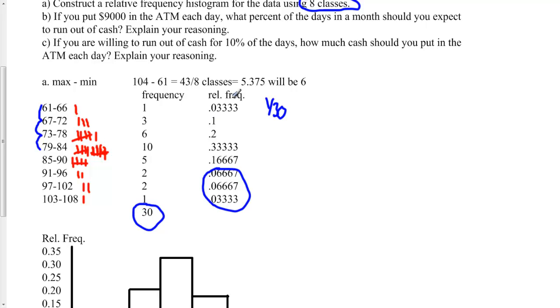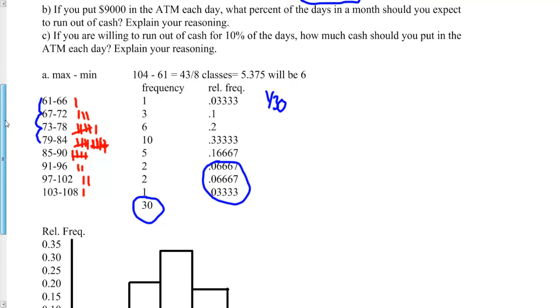Now to get relative frequency, I take each one of my frequencies and divide it by the total. So 1 divided by 30 gave me 0.03333. These two came out evenly. Notice I held 4 decimal places when it did not come out evenly. And these came out with 6's on the end, and I just rounded the last one to 7. But you need to hold those places because your other answers won't come out right if you don't.